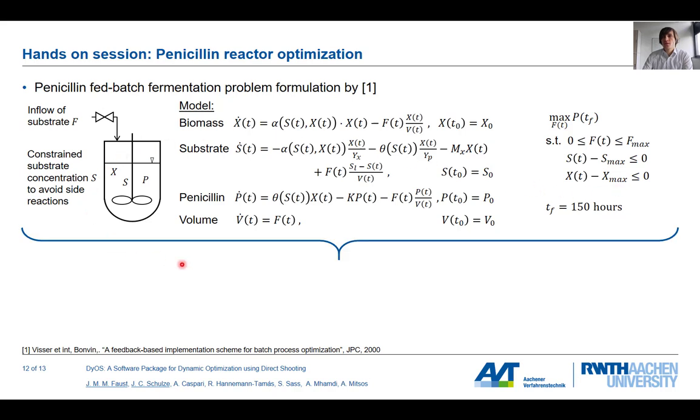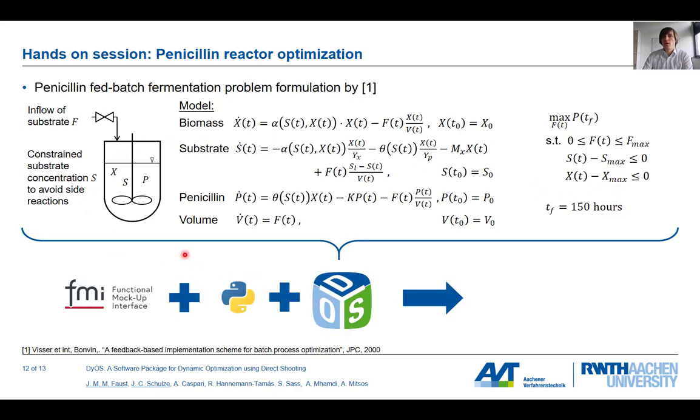So all this together, I will guide you through how to create a functional mockup interface using Dymola, setting up our problem in Python, and call DyOS to solve the problem such that we get in the end our optimal solution, looking like this. Let's jump into the code.